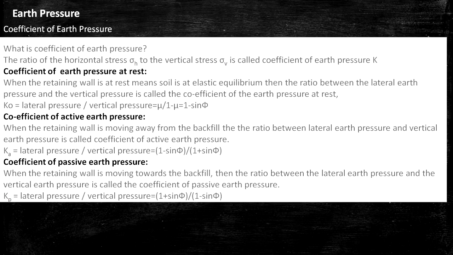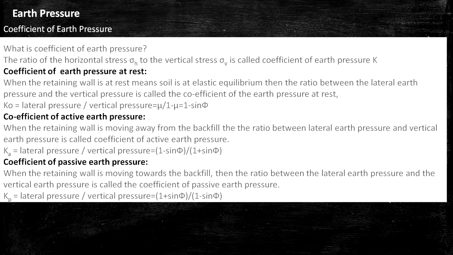In this slide, we have discussed the coefficient of earth pressure. The ratio of horizontal stress sigma h to the vertical stress sigma v is called the coefficient of earth pressure, denoted by K. Firstly, we have discussed the coefficient of earth pressure at rest.